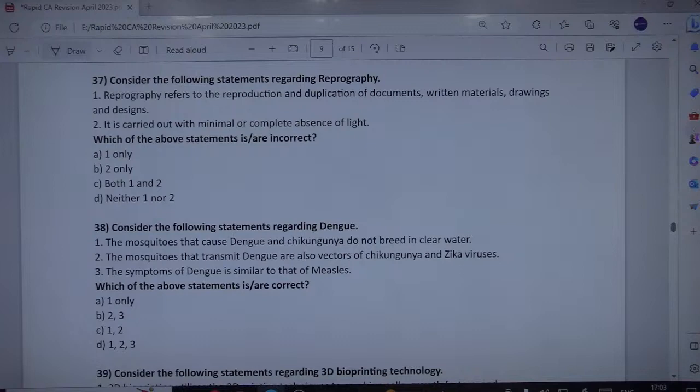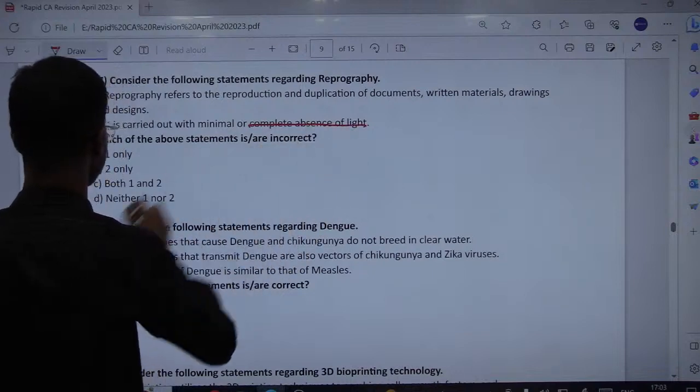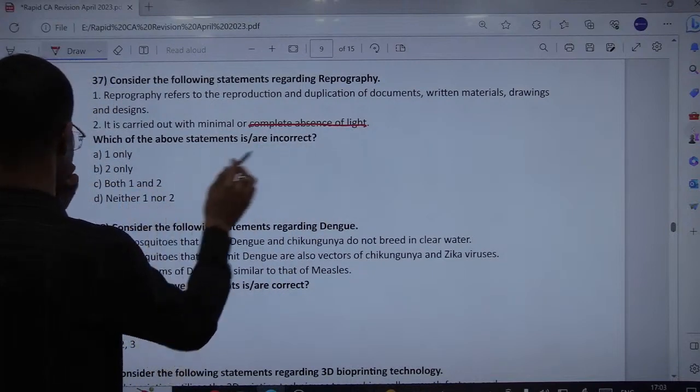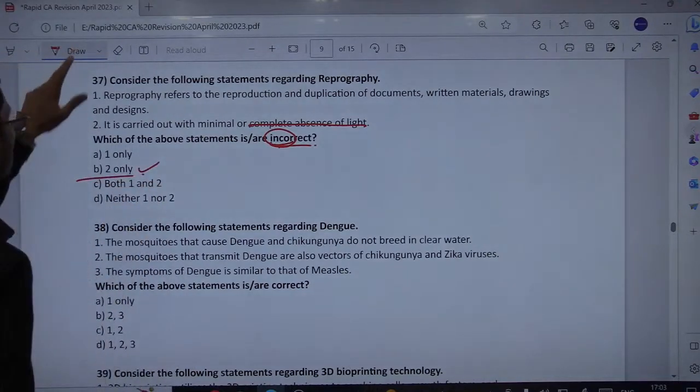So reprography is any process making use of light rays or photographic means. So we need photographic means or light rays. That's why statement 2 is wrong. Complete absence of light? We need light. So keep in mind what is being asked: incorrect. So 2 is incorrect, 1 is correct.